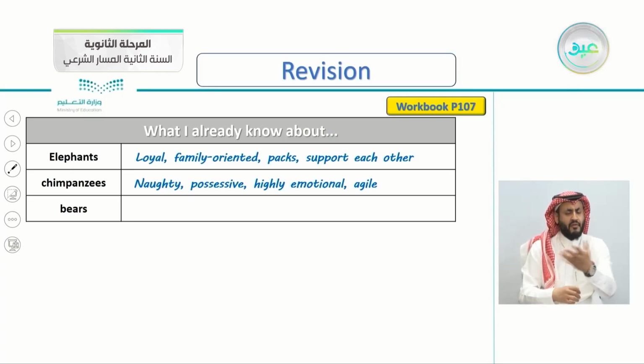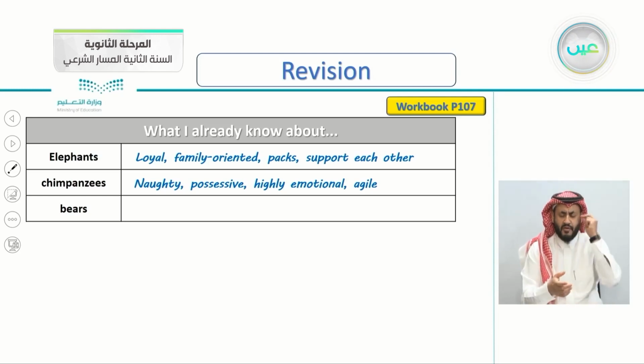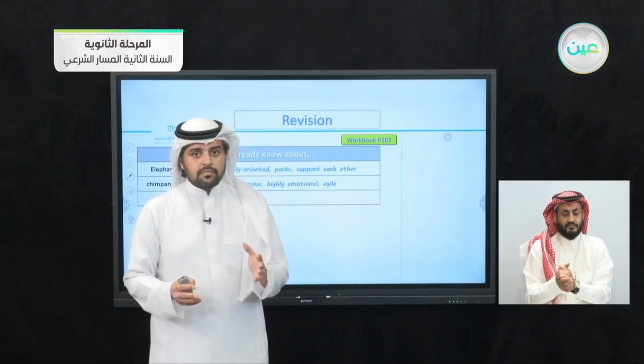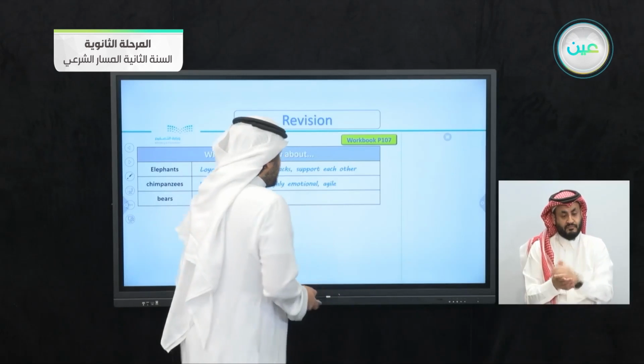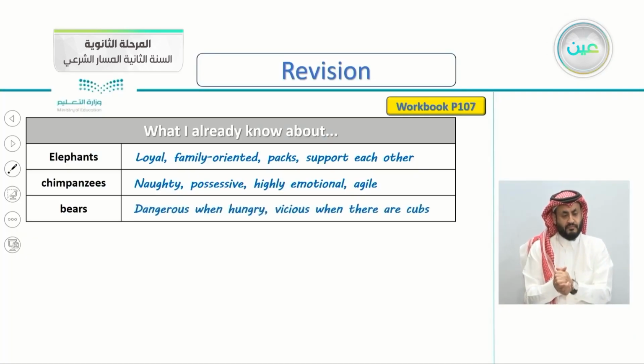What about bears? What do you know about bears? I think this is an easy one also. Okay, very good. But let's see what I've written here. They are dangerous when hungry. They are vicious when there are cubs.